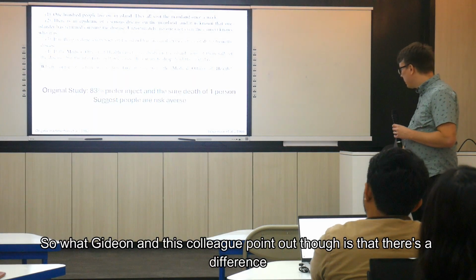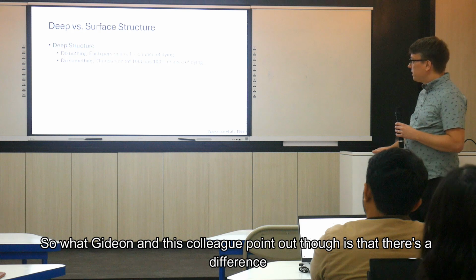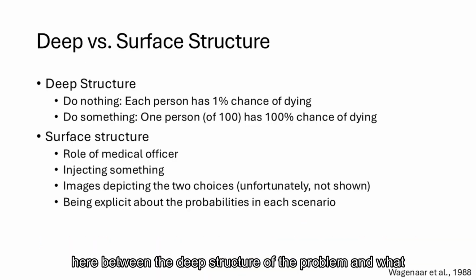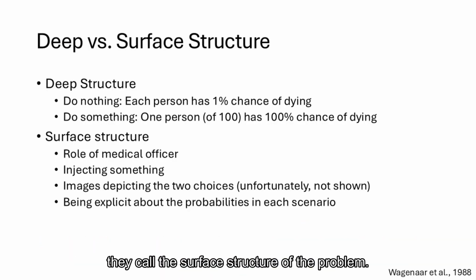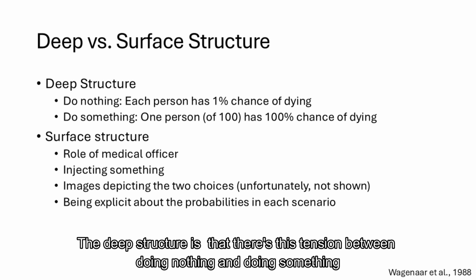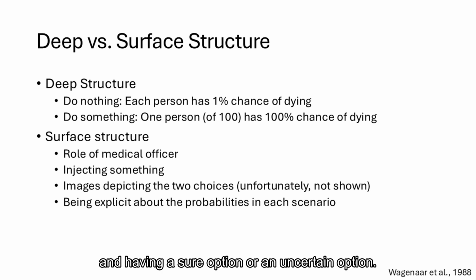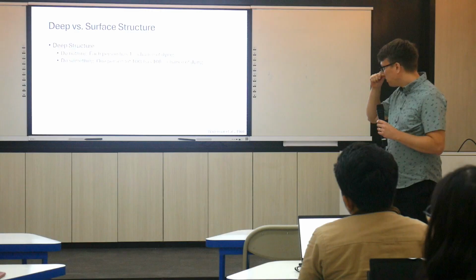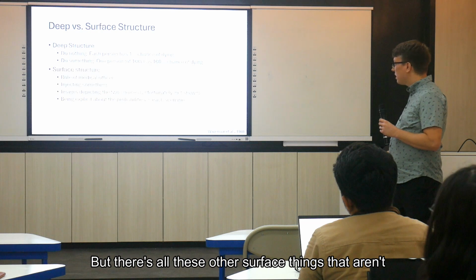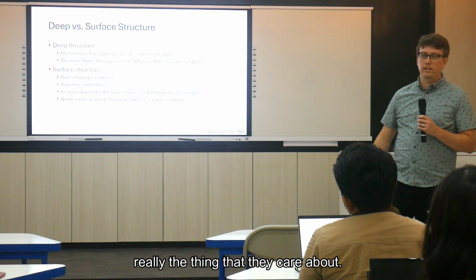What Gideon and his colleagues point out, though, is that there's a difference between the deep structure of the problem and what they call the surface structure of the problem. The deep structure is the tension between doing nothing and doing something, and having a sure option or an uncertain option. But there are all these other surface things that aren't really what they care about.